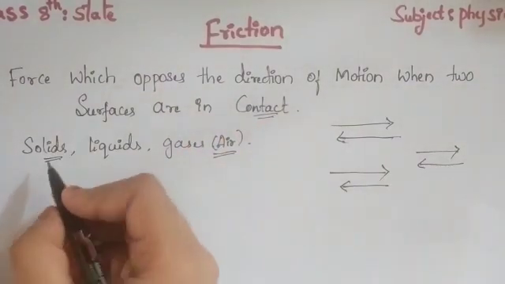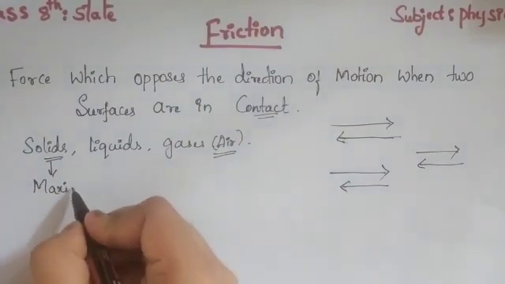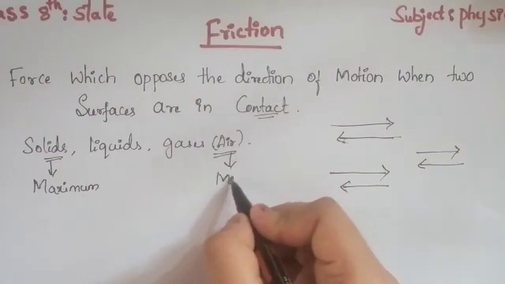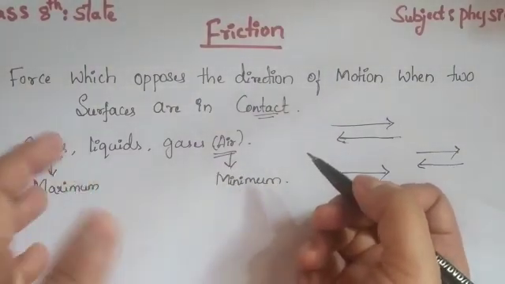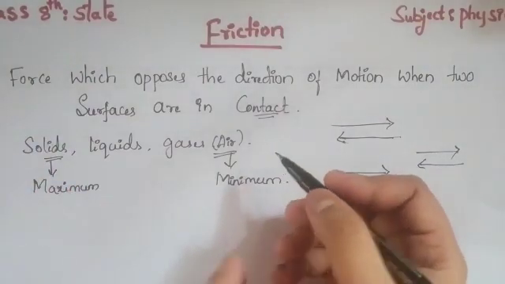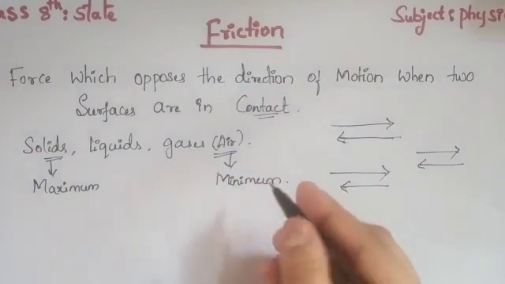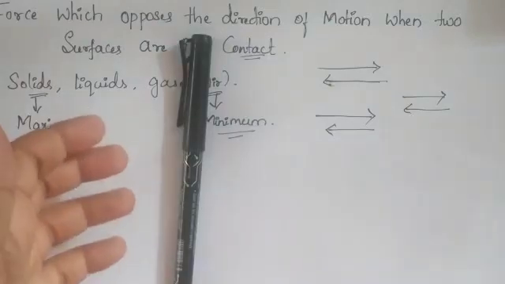Maximum friction will be in the case of solids, and minimum friction will be in the case of air. That does not mean friction won't be there. In the case of air there is friction, but compared to solids, air has the minimum friction.